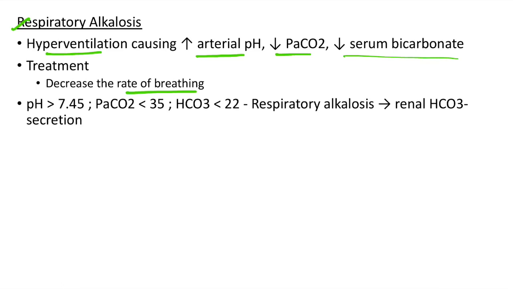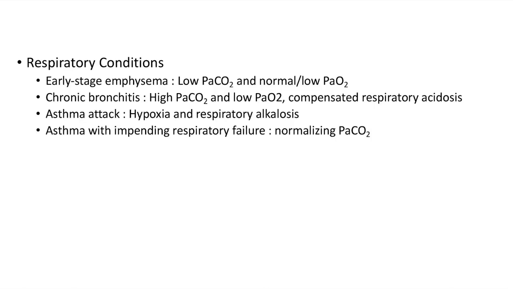We have to decrease the rate of breathing. Now let us discuss ABG findings in case of respiratory alkalosis. The pH will be greater than 7.45 which indicates alkalosis. The PCO2 will be less than 35 which indicates respiratory alkalosis. The bicarbonate will be less than 22 which indicates compensatory metabolic acidosis. These are the findings in a case of respiratory alkalosis which will be compensated by renal bicarbonate secretion leading to metabolic acidosis.